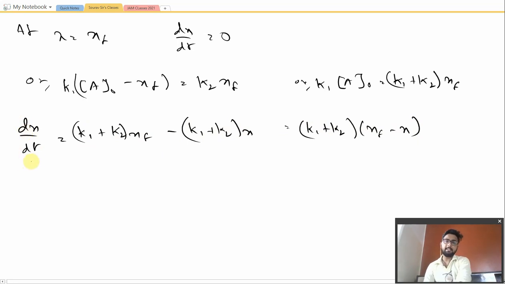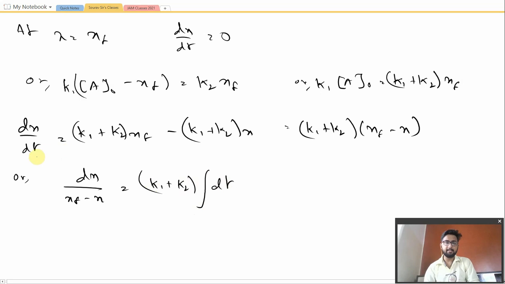Now let us integrate this differential equation so as to get the integrated rate law for that kind of reaction. So we will have dx by (xf minus x) equal to (K1 plus K2) dt. We will be integrating this here. At t equal to 0, let us put the boundary conditions here also.